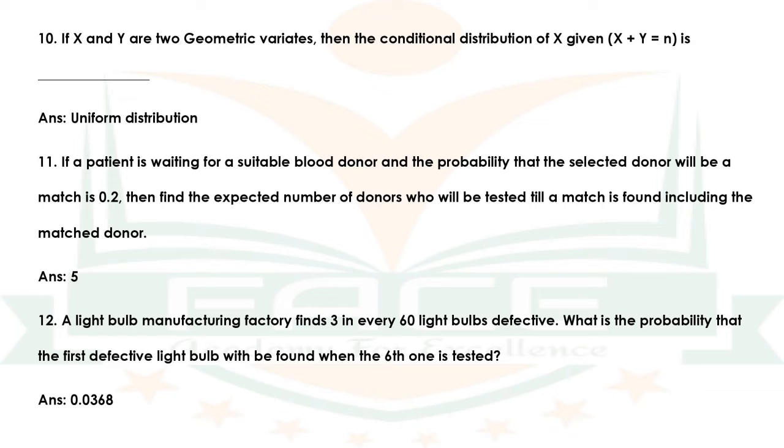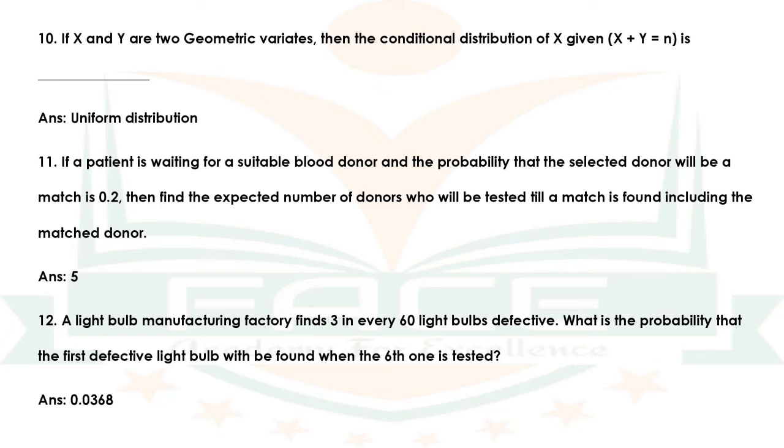Question number 11. If a patient is waiting for a suitable blood donor and the probability that the selected donor will be a match is 0.2, then find the expected number of donors who will be tested till a match is found, including the matched donor. The answer is 5.